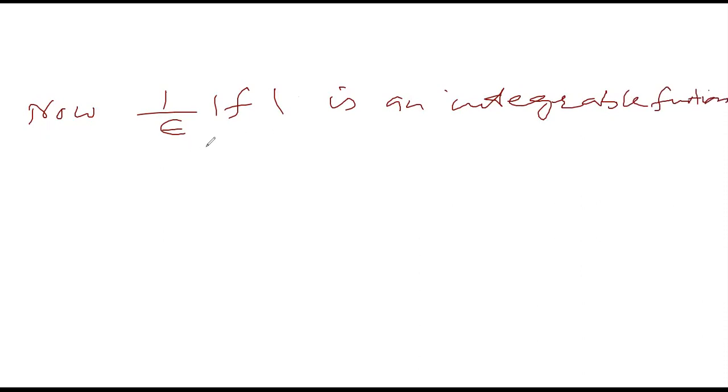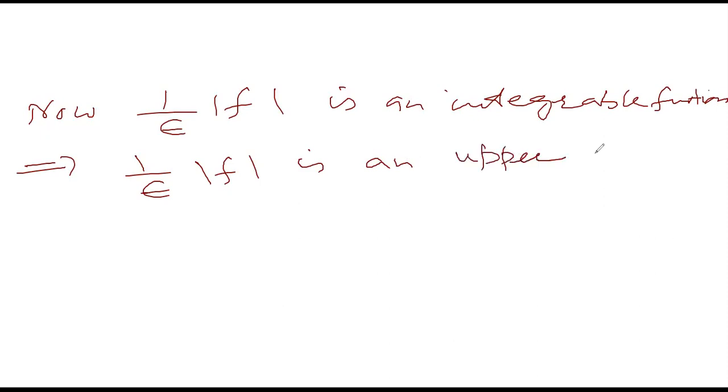So this function is an integrable function, and it is also non-negative. This implies 1 by epsilon times mod of f is an upper function, because it is non-negative and integrable.